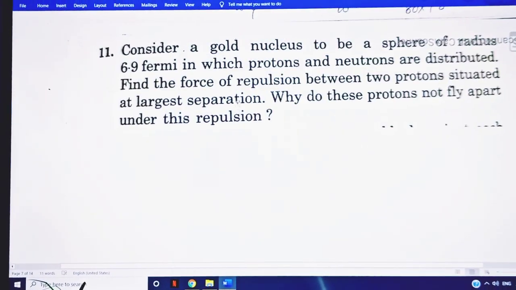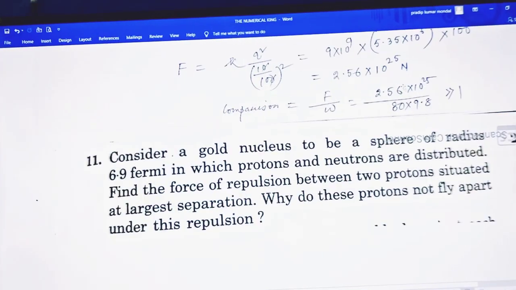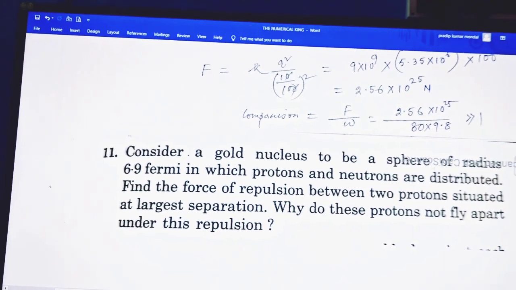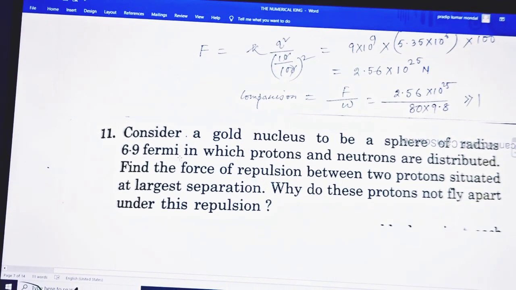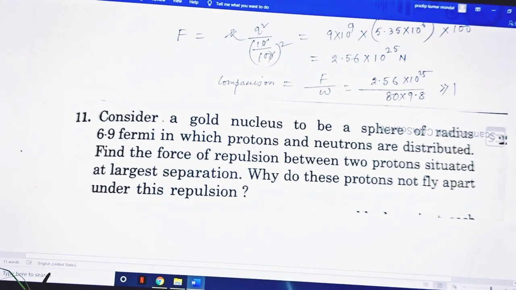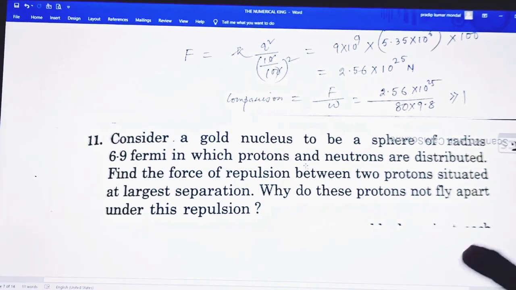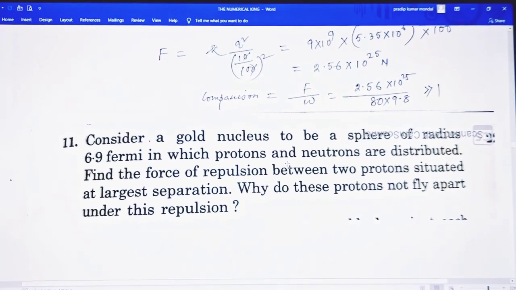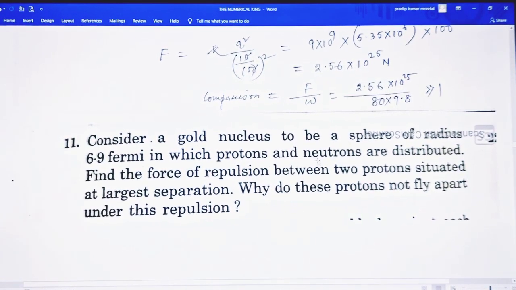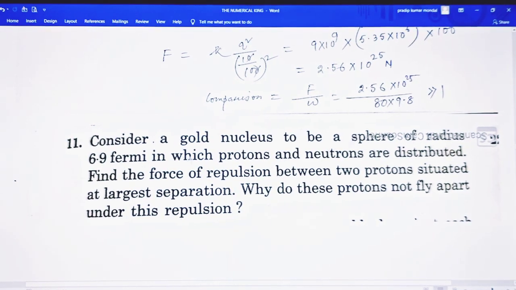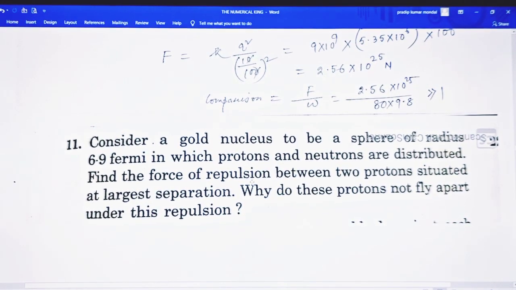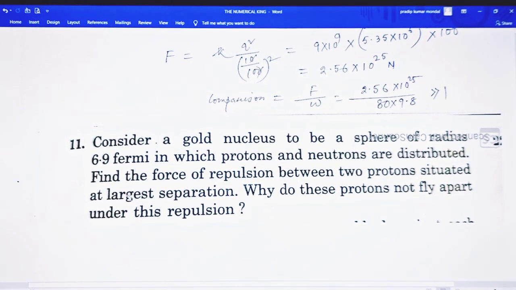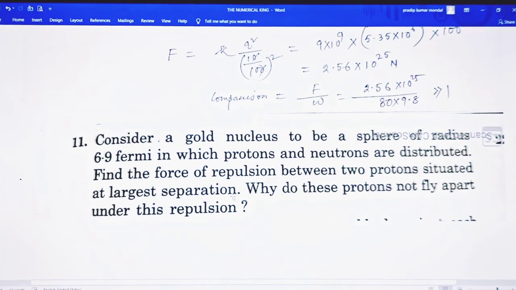So consider a gold nucleus to be a sphere of radius 6.9 Fermi, in which protons and neutrons are distributed. Within the nucleus we know there are three fundamental particles, electron, proton and neutron, and the protons and neutrons are distributed uniformly within the nucleus. Find the force of repulsion between two protons situated at largest separation.